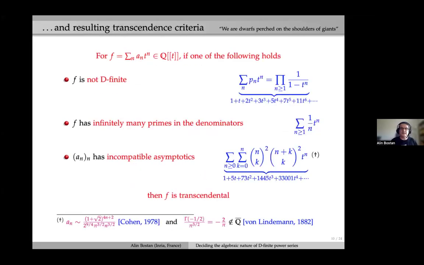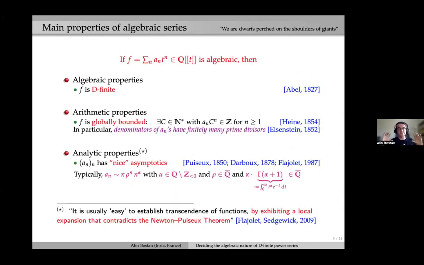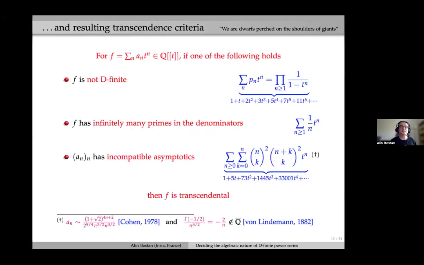So when we think of these properties and take the reverse statements, we will obtain transcendence criteria. For instance, if we have a means to prove that F is not D-finite, it will not be algebraic either. Example, the generating function of the partition numbers, since it has infinitely many singularities, it cannot be D-finite, hence it's not algebraic either. So that's the algebraic property.